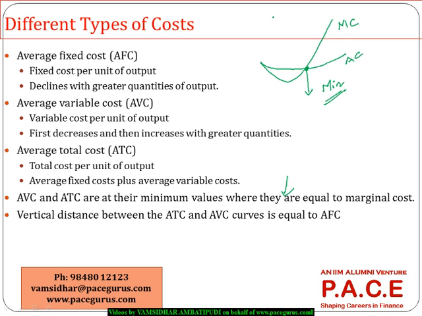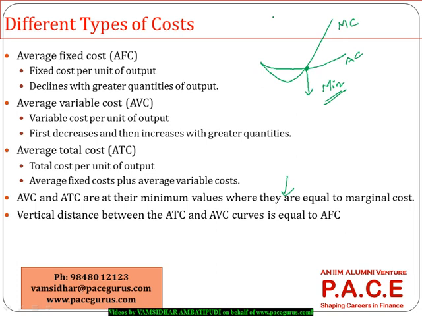Whatever the kind of market, these are 5-6 bulleted points that give all kinds of analysis for us. Whenever a marginal cost is cutting the average cost, whether it is average variable cost or average total cost, it always cuts at the minimum most point, right?